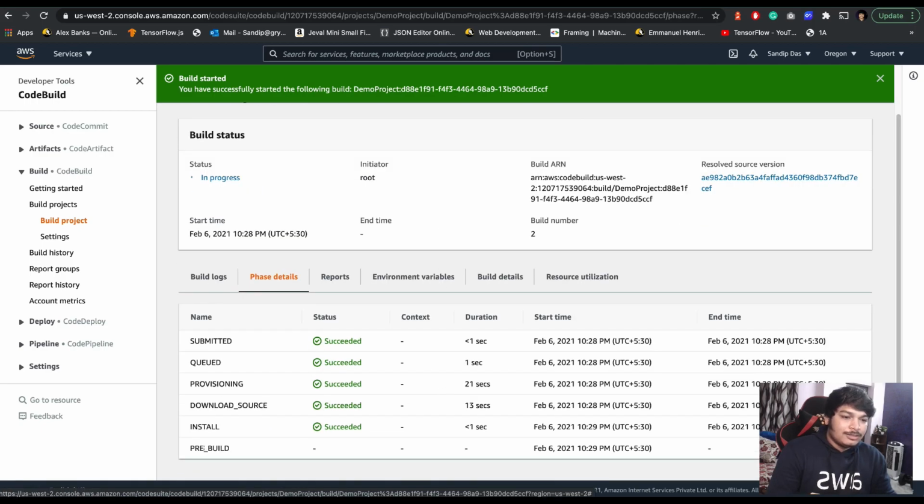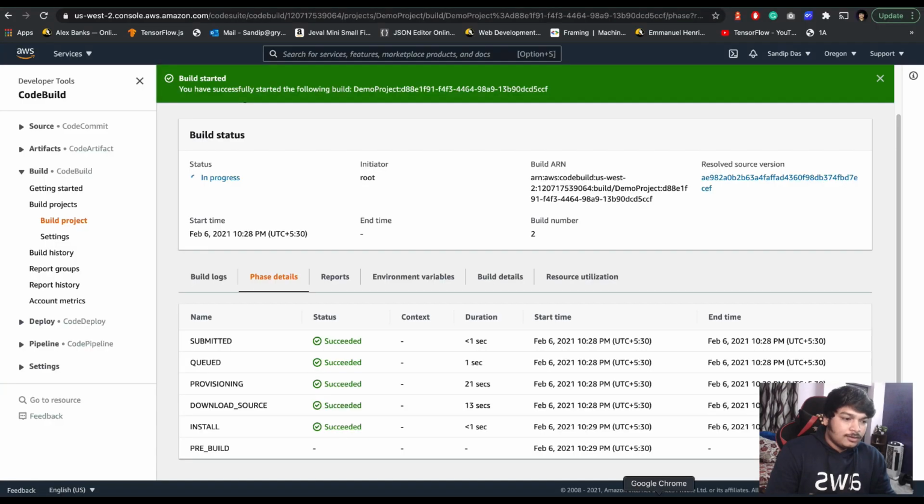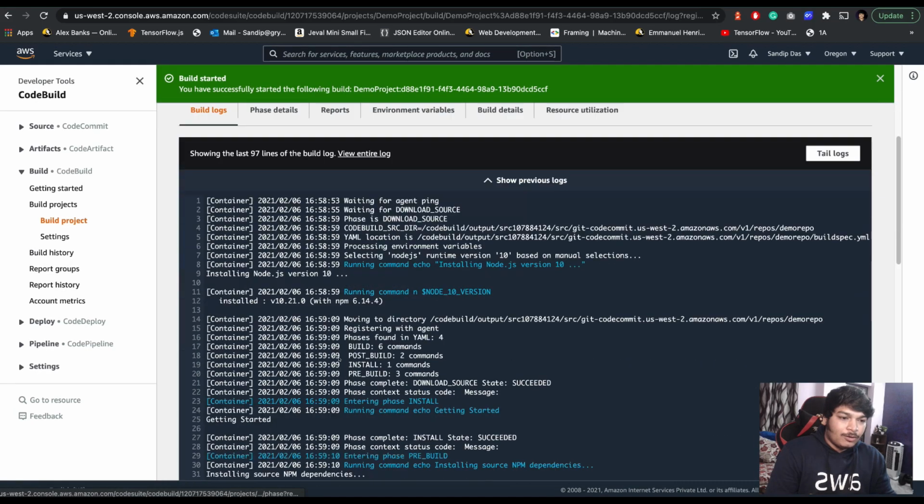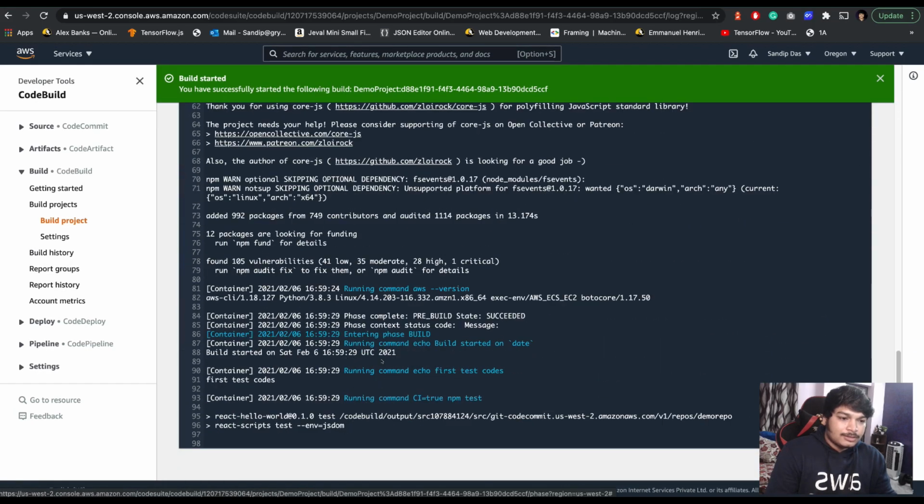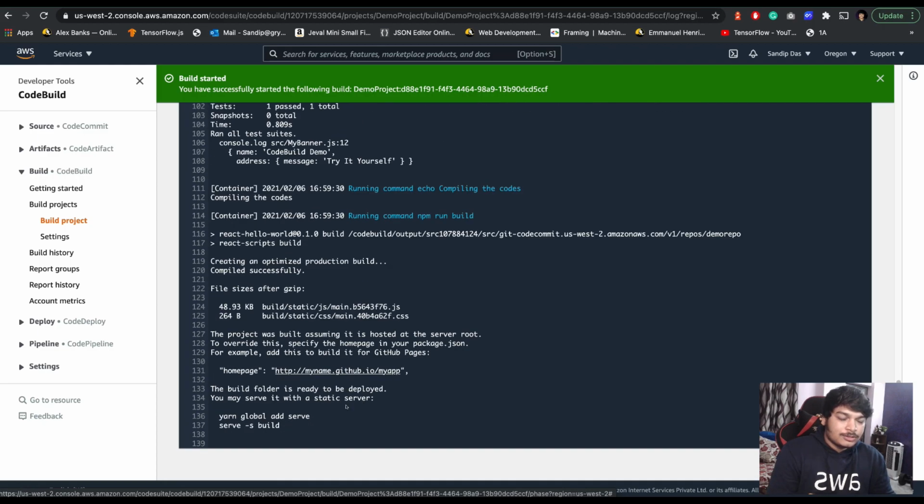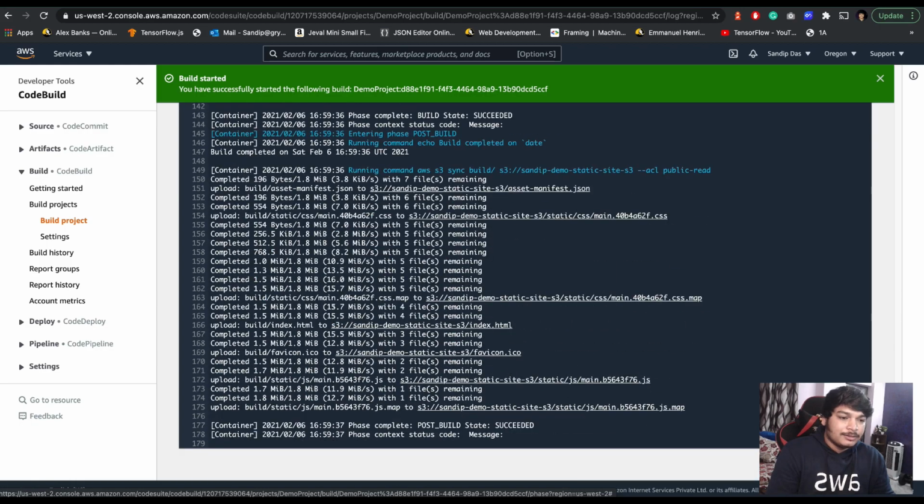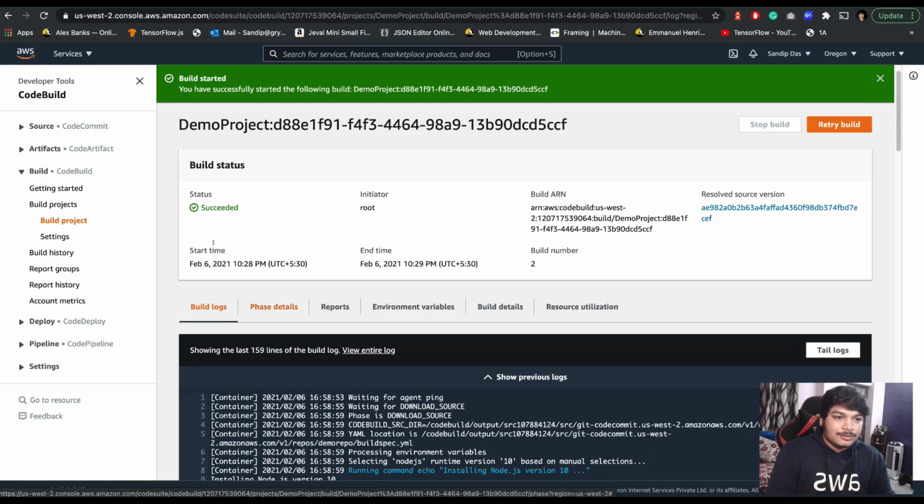So the install phase is done. The pre-build phase is going. Okay, and you can see the logs here. As it's going, you can see the logs. See, the test also succeeded. The build also succeeded, it seems. See, creating an optimized production build shows the size of the build, and succeeded. You'll see the build has succeeded now.